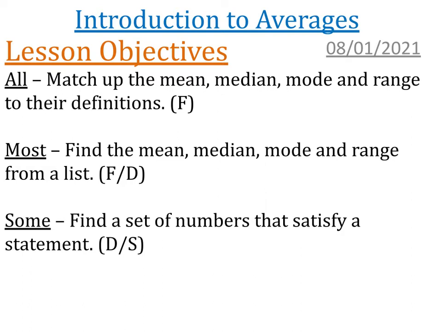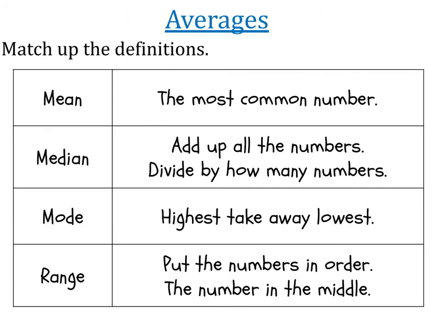So let's discuss what each of those things are. Each of the words that start with the letter M, mean, median, and mode, those are all a measure of an average. If we have a set of numbers, they help us get an estimate or a rough idea or an average for what all the numbers in that particular set are. And we're going to look at finding the mean, the median, and the mode. The range is not an average. The range actually tells us how spread out all the numbers are.